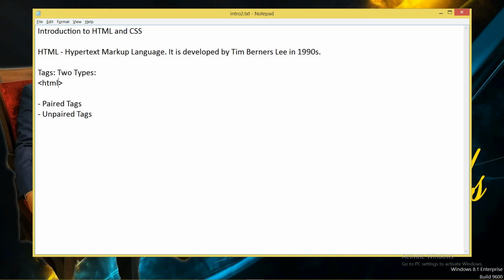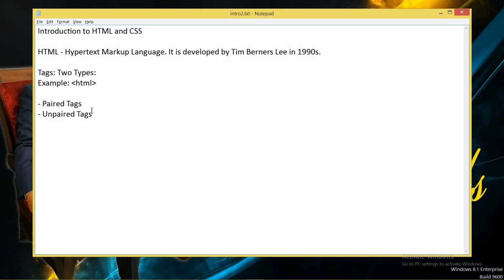It doesn't mean you can write anything and it will become a tag. No, in HTML there are predefined tags, and only those you have to use. You cannot write your own tag in HTML. So there are predefined tags. If I write html, now this becomes a tag. So it's just an example of what a tag is.